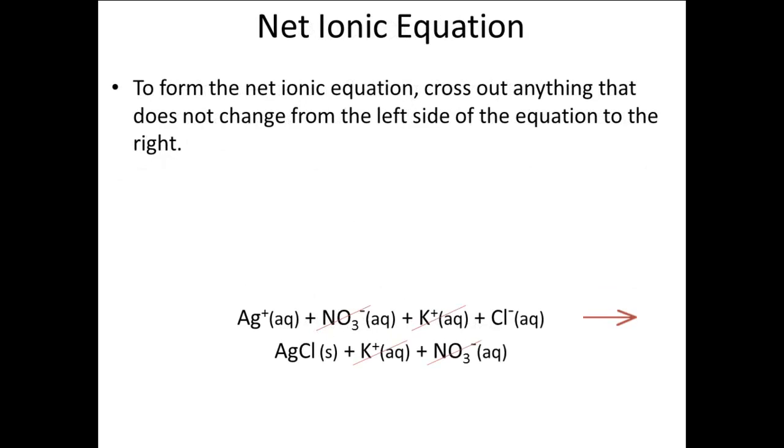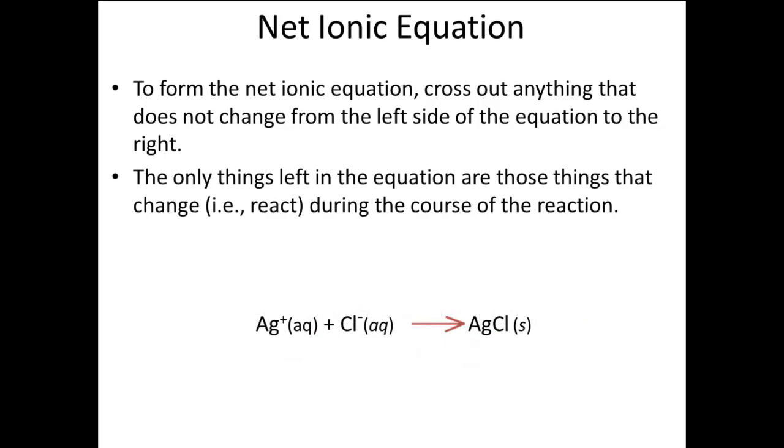To form the net ionic equation, cross out anything that does not change from the left side of the equation to the right. In this case, the nitrate ions and the potassium ions do not change, so they are crossed out. The only things left in the equation are those things that change, that is, they react, during the course of the reaction.